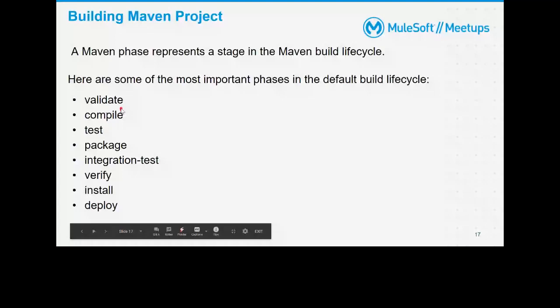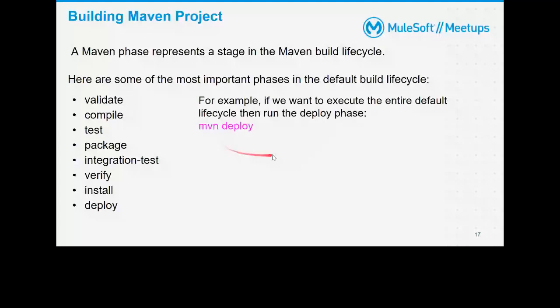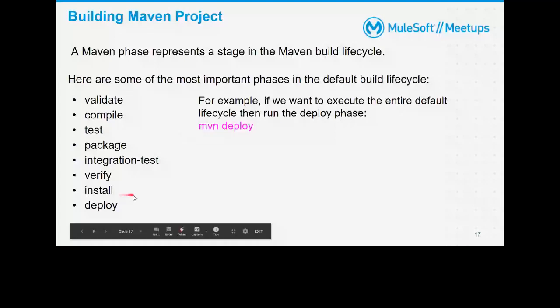If I want to give one example, if you want to execute the entire default lifecycle, then we can simply say mvn deploy. So it will run validate, compile, test, package, and all this till deploy. But if you want to stop at install, right? So you can simply say mvn install.